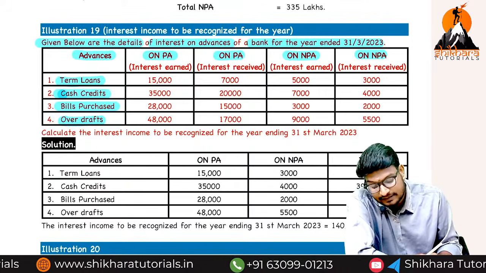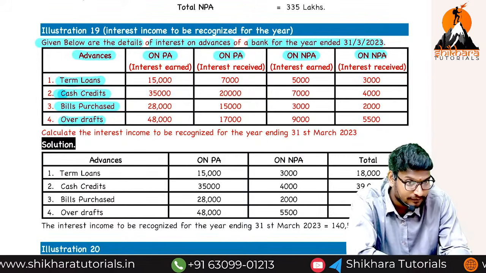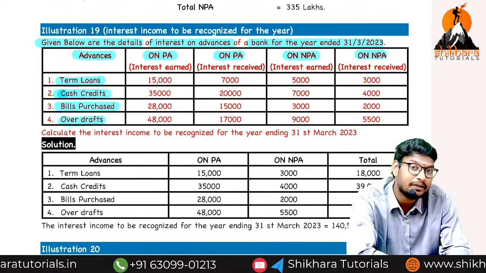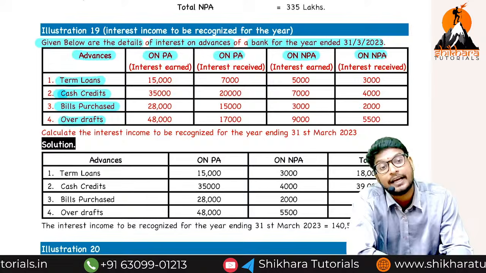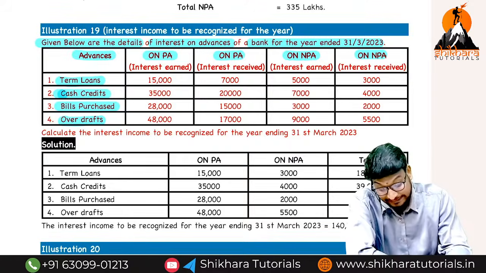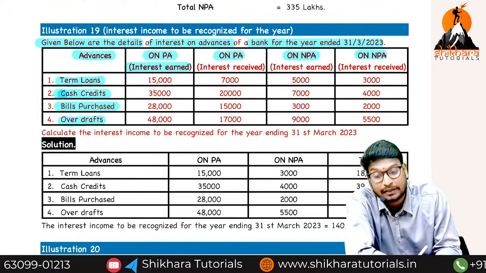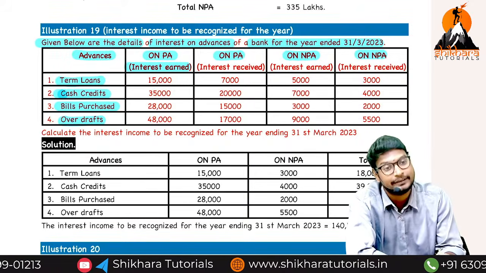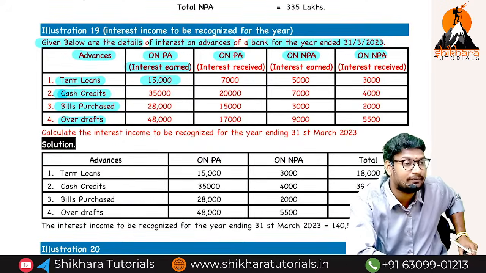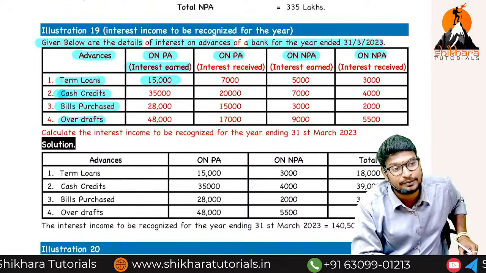If it is a performing asset, we have to see the interest earned, not interest received. If it is a performing asset, which basis? Accrual basis. Accrual means even though we have received or not received, we have to recognize it in the P&L account. Guys, yes or no? That means we have to take interest earned only. How much have we earned? 15,000. But we have received only 7,000. Even so, no problem, because it is a performing asset.